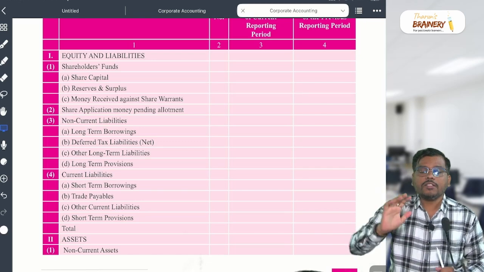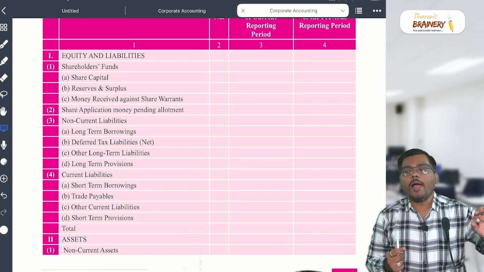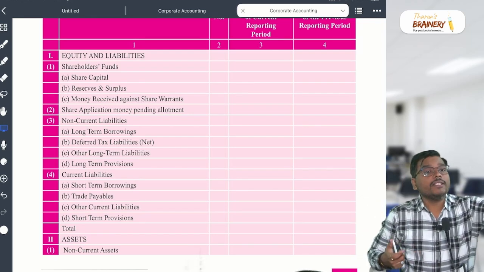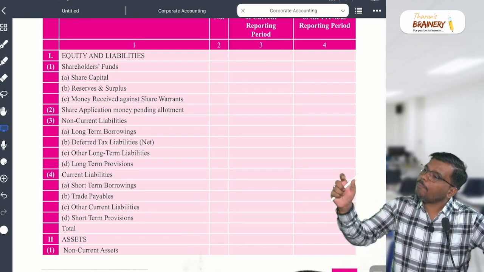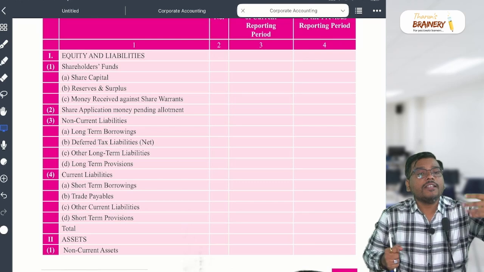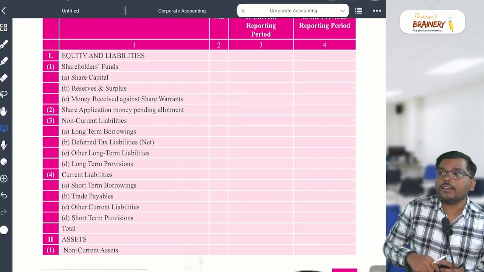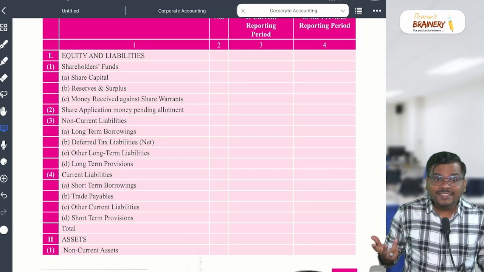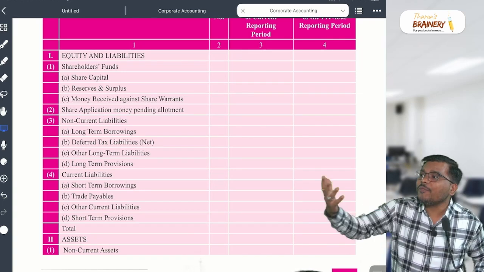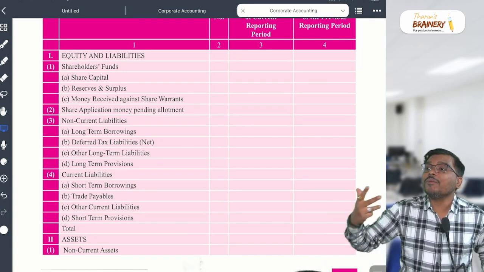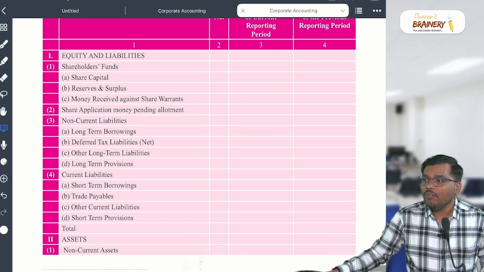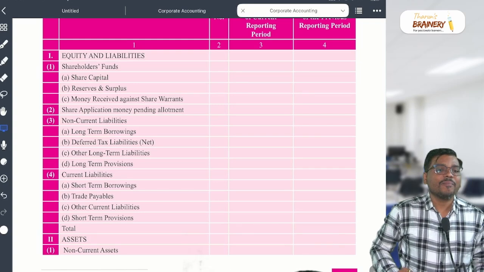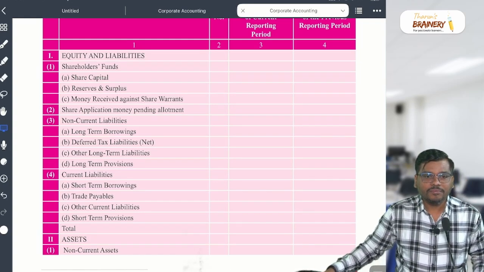Stop. Sir, what is share capital, sir? Share capital is divided into two parts. How many parts, sir? Two parts. One is equity share capital, the other one is preference share capital. Sir, what is equity share capital? Equity share capital is that share capital which is not preference share capital. So what is preference share capital then? Which is not equity share capital.